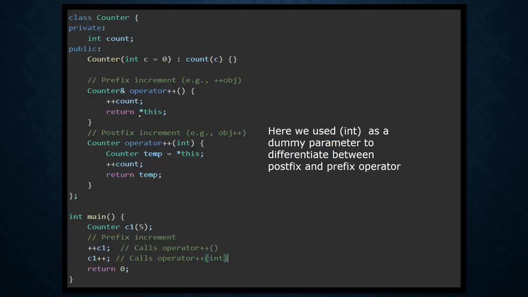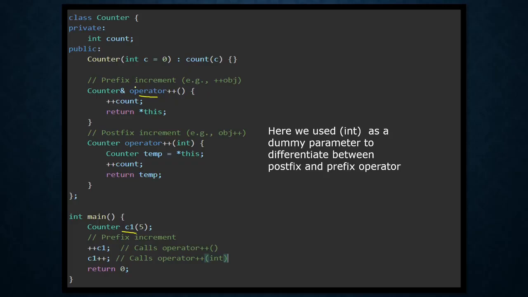So here, as you can see in this example, we have a counter class where we have a count data field of type int, and then we have a constructor which is assigning C to count when we are creating an instance of this counter. Then we have two operator overloaders. The name of the operator overloader should be the same as the class name, and then we provide the keyword operator and the symbol of the operator which we want to overload. Here we are using two plus signs, or we can say the increment operator.